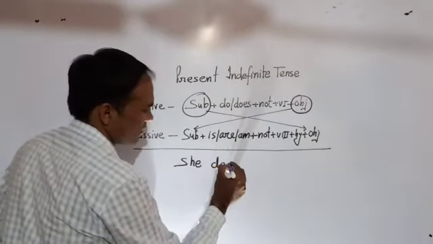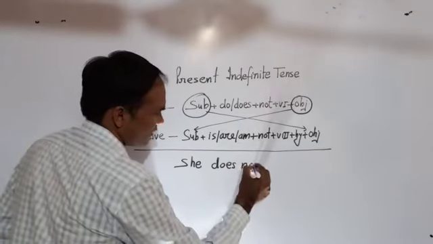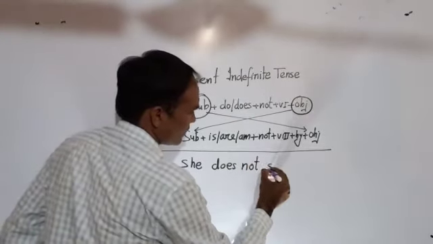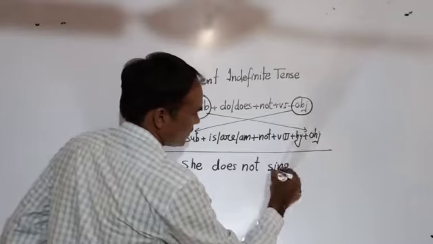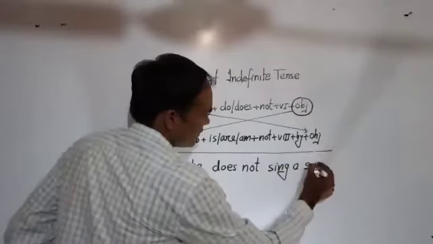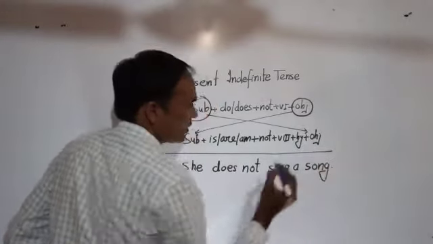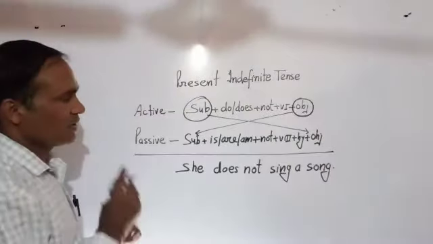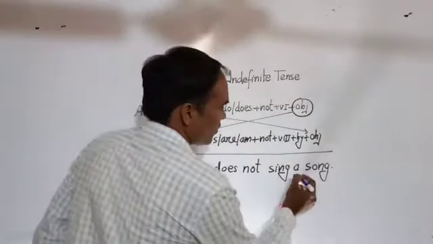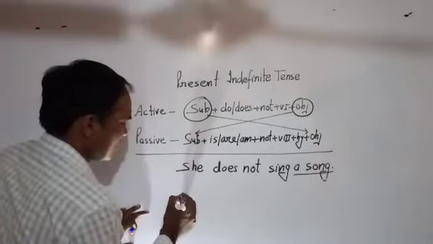Now let us take one example of it. She does not sing a song. Now see the object here. A song is object, so it will be in the starting.